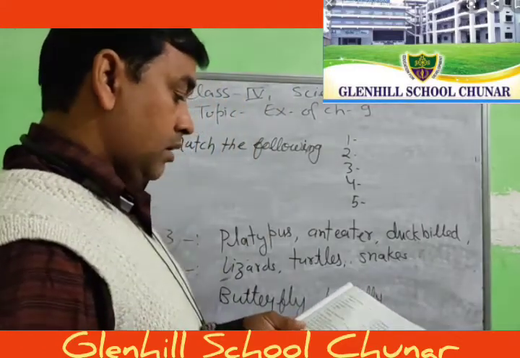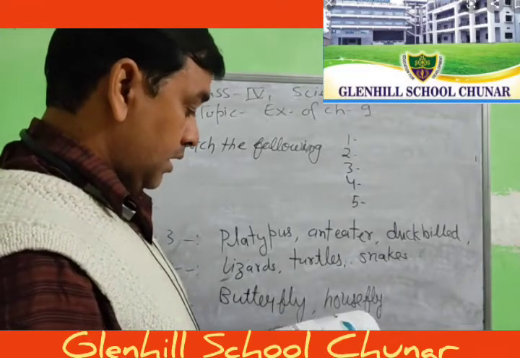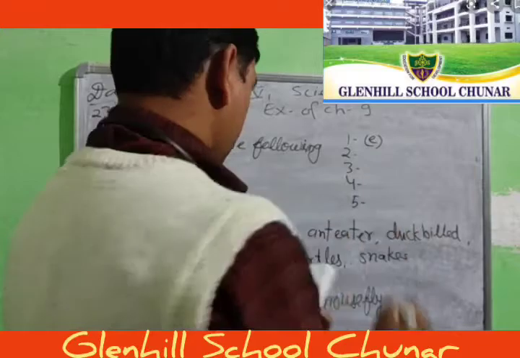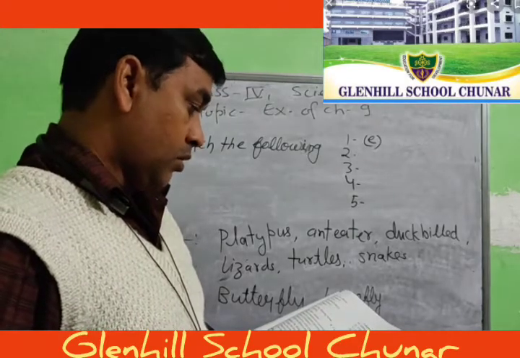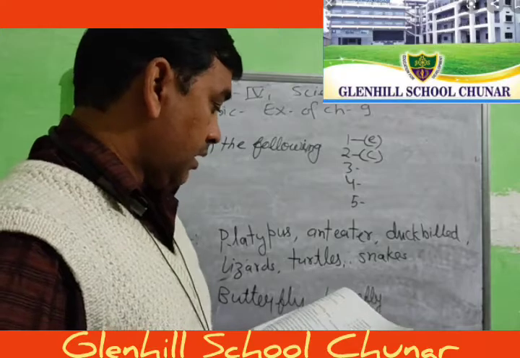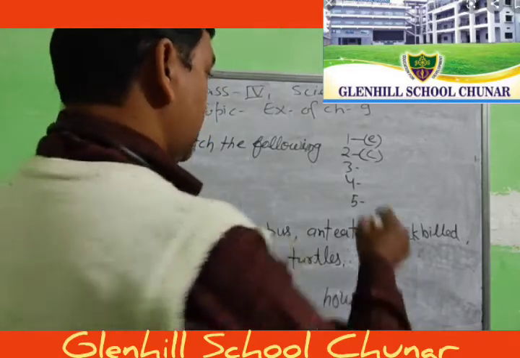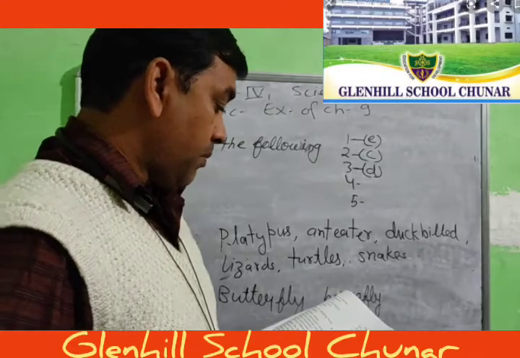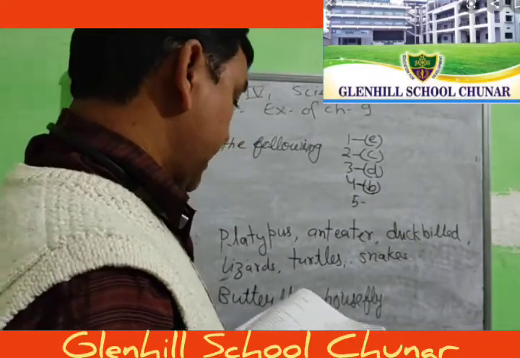Nymph: this is called the wingless young of an insect, so first is E. Second, duck-billed platypus: egg-laying mammals. Incubation: providing warmth by sitting on the eggs, D. Fourth, maggot: this is called the larva of housefly, B. And yolk: the yellow part of the egg, A.